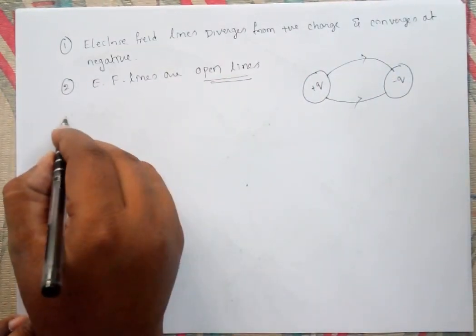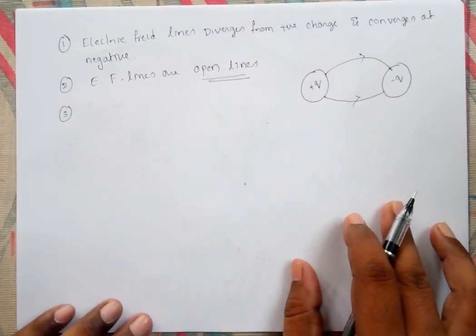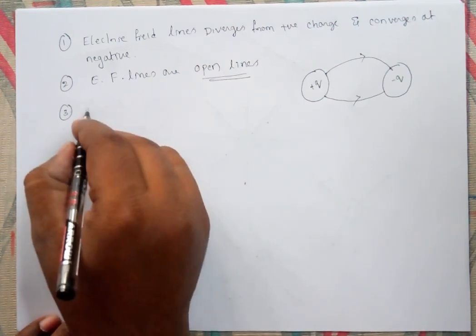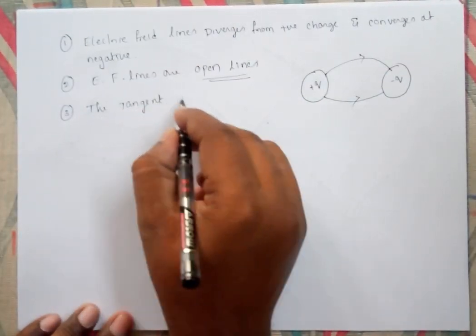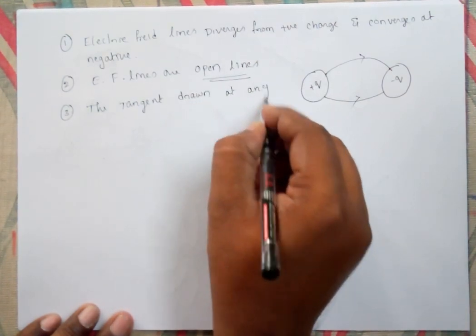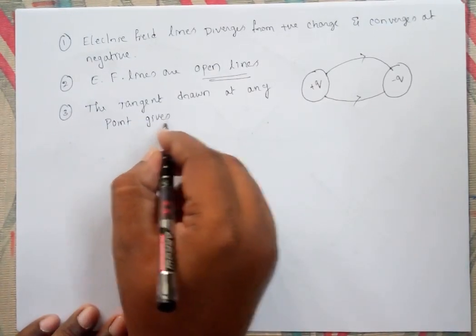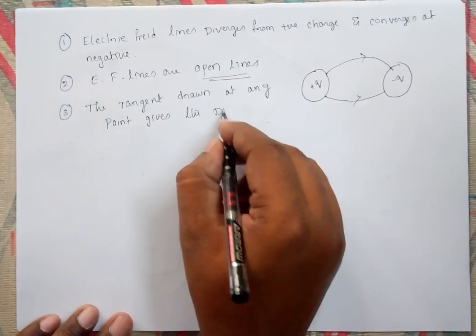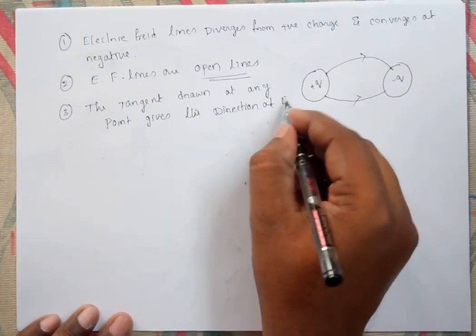Another point is that at any point, the tangent gives the direction of electric field intensity. The tangent drawn at any point gives the direction of electric field intensity, the direction of E.